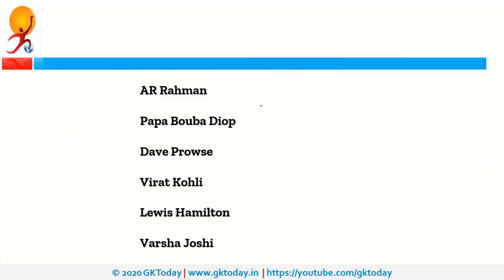So these were the most important questions. Now we are going to cover important news. So first is A.R. Rahman. Recently he was appointed as the ambassador for BAFTA Breakthrough India. So what is BAFTA? It is British Academy of Film and Television Arts. So he has been appointed as ambassador for BAFTA Breakthrough India.